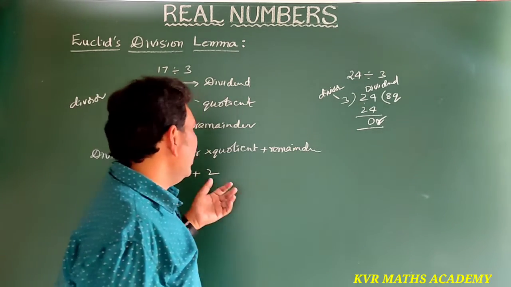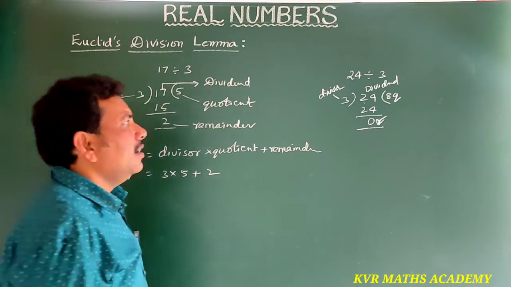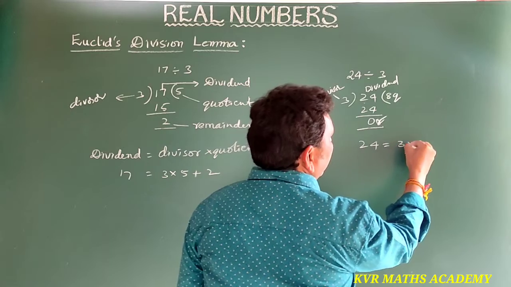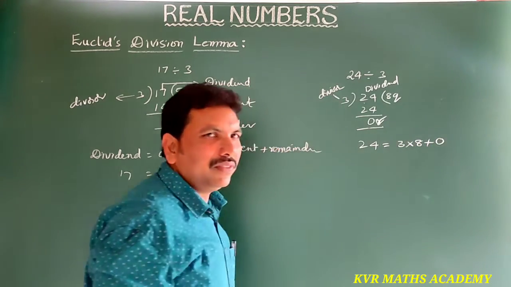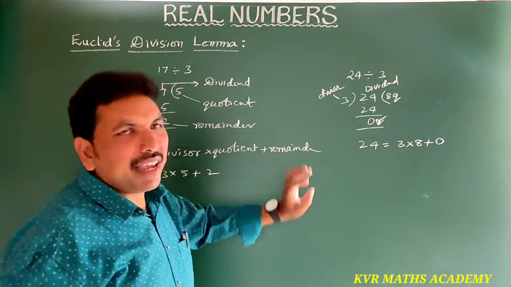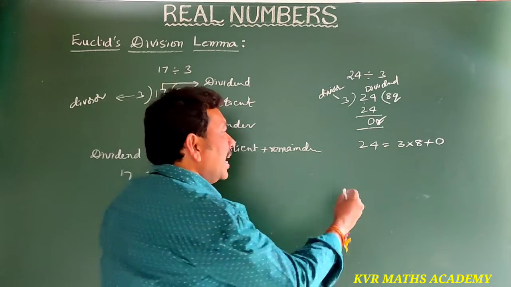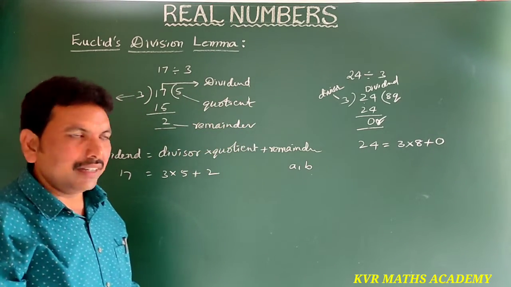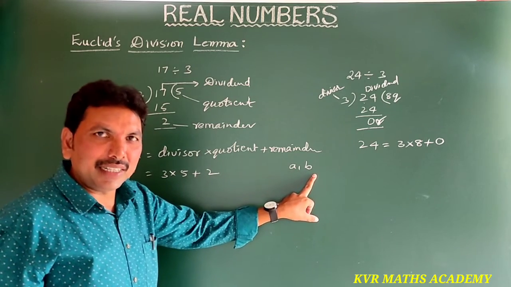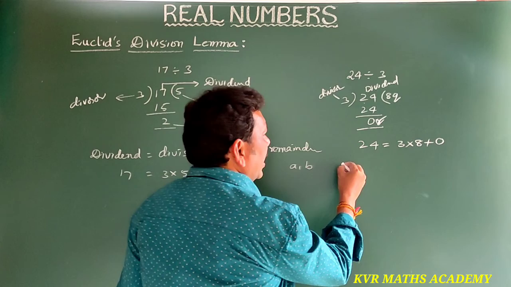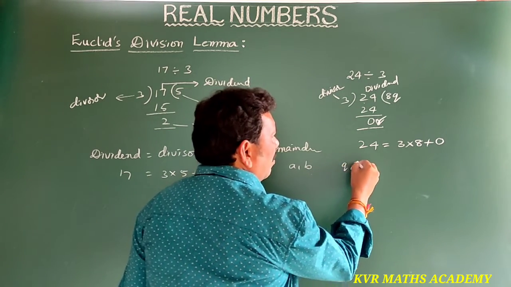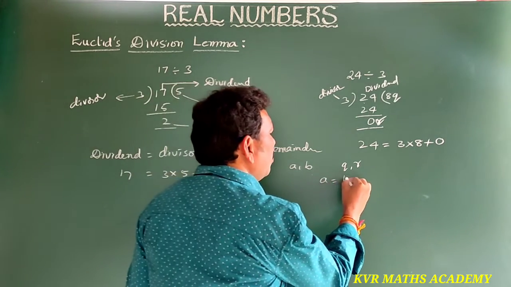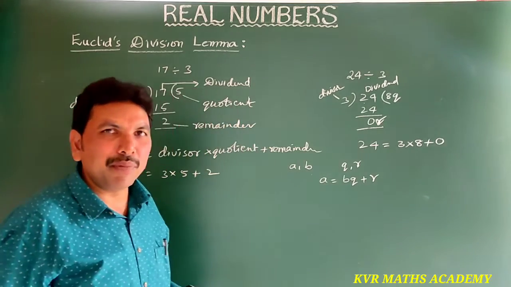How can you write this using the division algorithm? Dividend 24 is equal to divisor into quotient, 3 into 8, plus remainder 0. In the same way, see, A comma B are any positive integers. There exist unique Q comma R satisfying A is equal to BQ plus R.